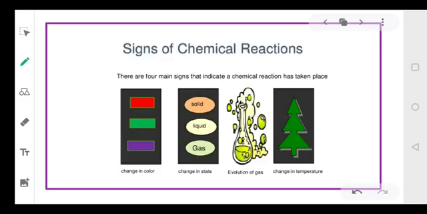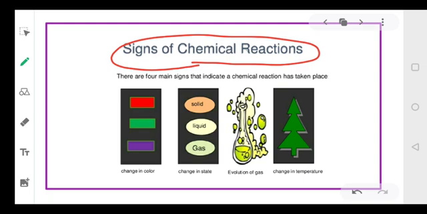Now, how can we come to know that a chemical change has occurred? We can only see the change. But how do we know that a chemical reaction has occurred? What are the indications from which you can easily identify a chemical reaction or a chemical change? Suppose there is a color change.